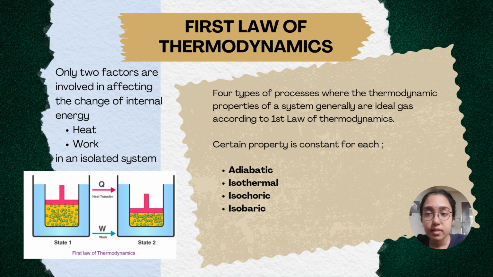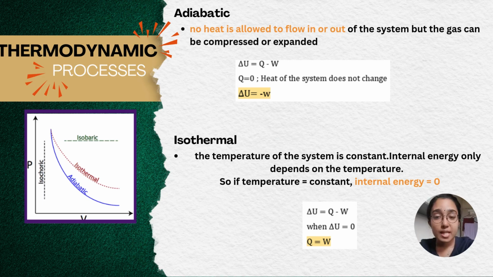There are four types of processes where the thermodynamic properties of a system, generally an ideal gas, are considered according to the first law of thermodynamics. For each of these cases, a certain property will be constant, such as the temperature, volume, pressure, or heat. So the four processes are adiabatic, isothermal, isochoric, and isobaric. Let me explain the thermodynamic processes in more detail.